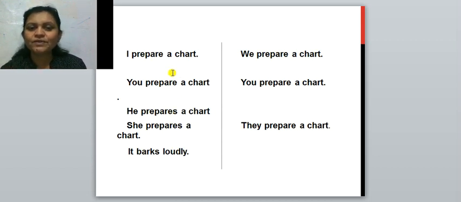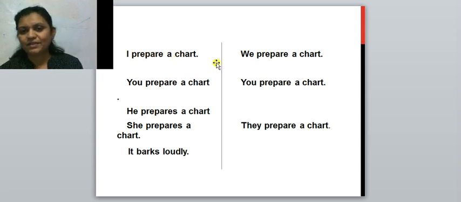See, first there is: I prepare a chart. I is a subject. Prepare is a V1, the present tense verb. A chart is an object. We is a plural pronoun. We prepare a chart. You prepare a chart. This first one is the second person singular, and this one is plural.